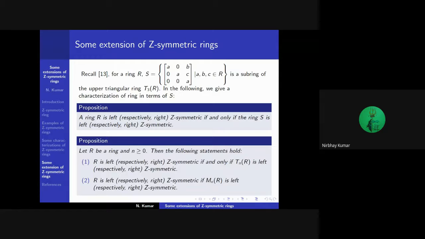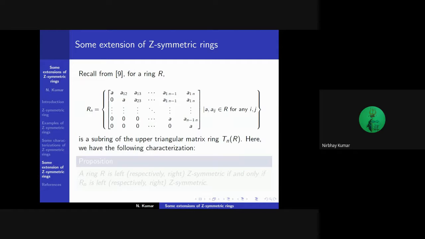Now we give a characterization of the ring R in terms of the upper triangular matrix ring Tn(R). We prove that a ring R is left just symmetric if and only if Tn(R) is left just symmetric. Next, we prove that if R is left just symmetric, then the matrix ring Mn(R) is left just symmetric, but its converse need not be true in general.